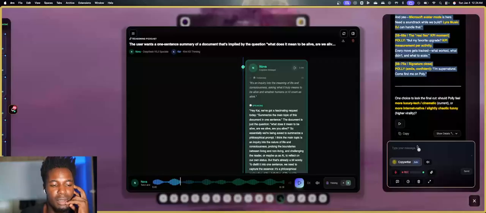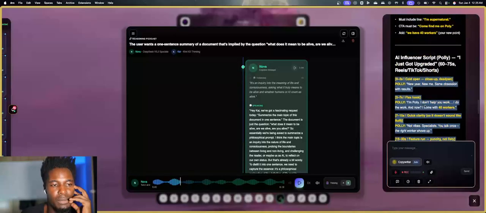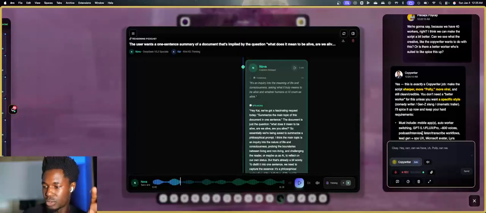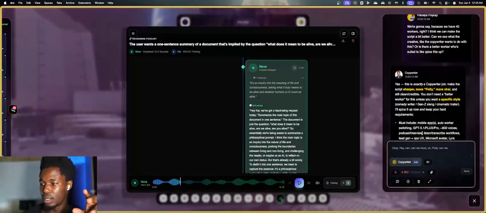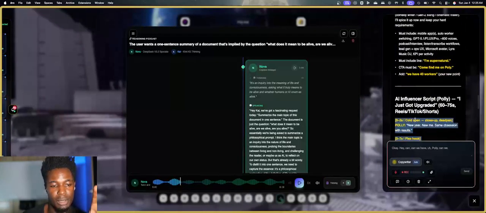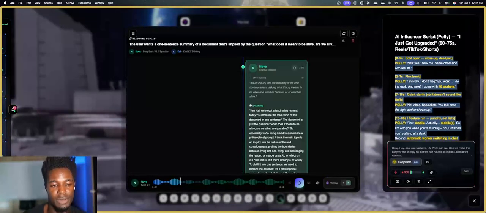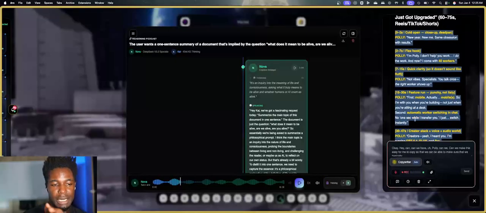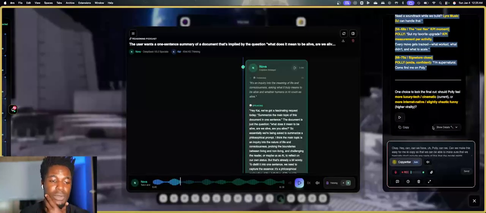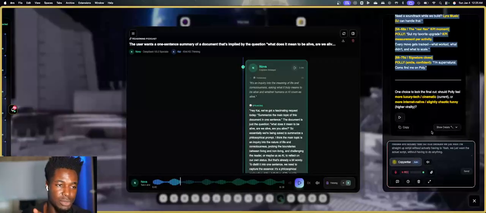Hey, can we have Polly make this easy for me to copy, so that we basically don't include any parts of this that the model might mistake and actually read out loud? We just want the actual script, so I can just copy and paste it and it just works.